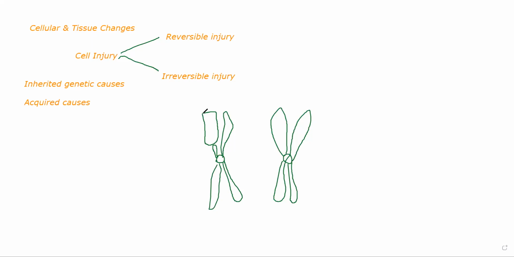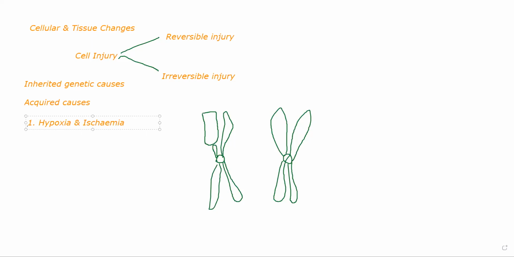These you cannot exactly do anything about. Okay, genetic disorders, there's not much you can do because you cannot change anything as such. Right? Then we have acquired causes. Acquired causes mean we have several types. I hope you understood what are inherited genetic causes. Either there is a problem in the number of chromosomes, you get more or less than 23 pairs, or there are structural problems, right? Sister chromatids are abnormal and things like that. Now, acquired causes mean you have several different types. The first one will be hypoxia and ischemia.